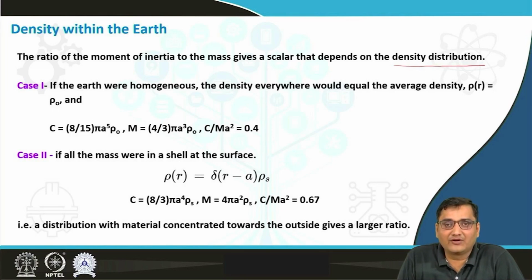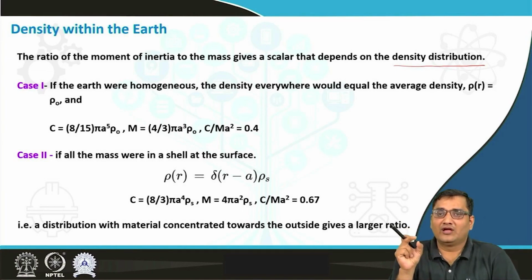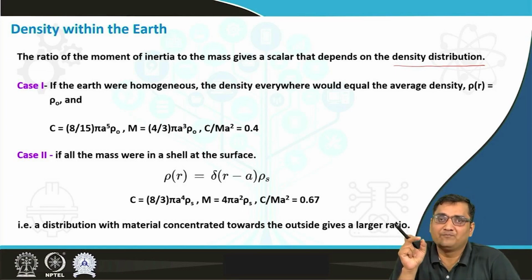So what we are going to do is take the ratio of the moment of inertia to the mass, and that will give us a particular value, which should be representative of the density variations within the spherical earth.